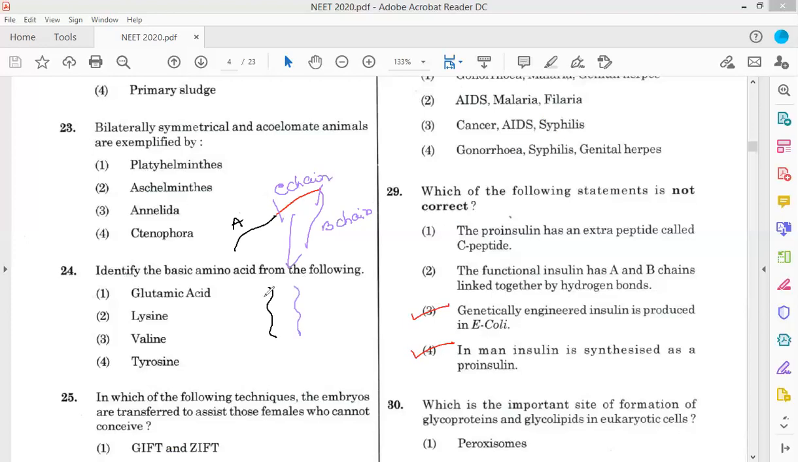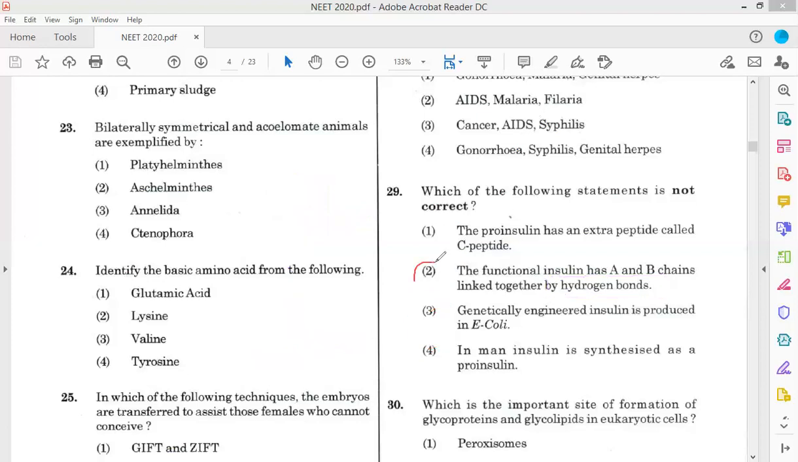Now the A and B chains are joined together via a disulfide bond, an S-S bond, not by a hydrogen bond. So this statement is wrong. The statement that is not correct is option 2. So option 2 is the answer for question 29.